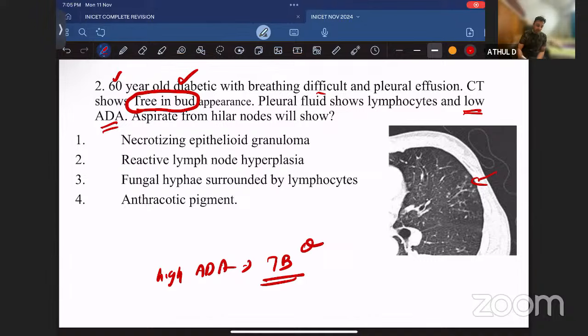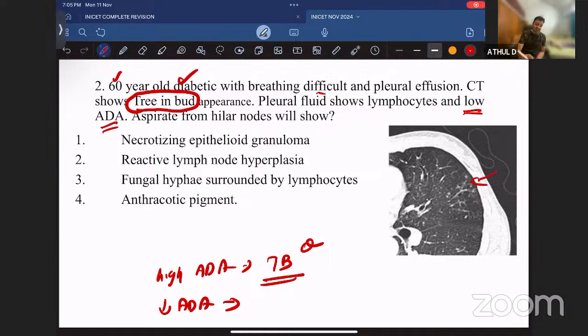But if the question shows low ADA level and tree in bud, then you should think about other possibilities, because if the patient has tuberculosis, then the ADA level should usually be high. That is actually common sense. So in the AIIMS exam, when they tell you that the ADA level is low, you have to understand that that is a twist in the question.